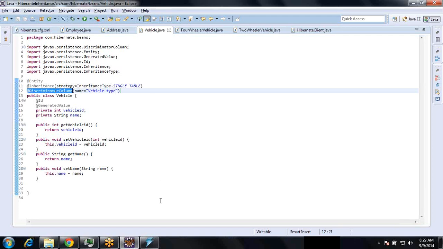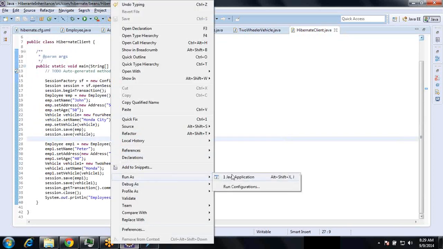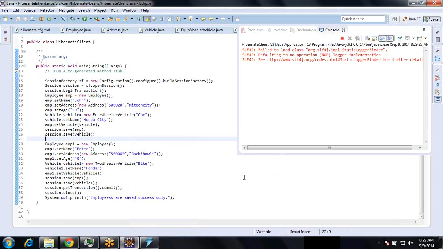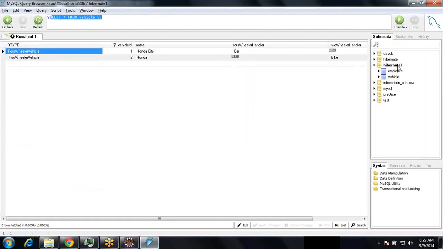Okay, so now I will run again, run as Java application. Okay, so I am refreshing. You see the vehicle, the descriptor type is now my own column name, right?